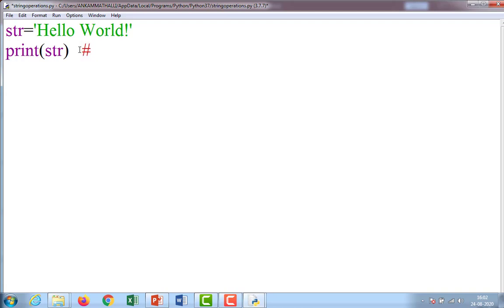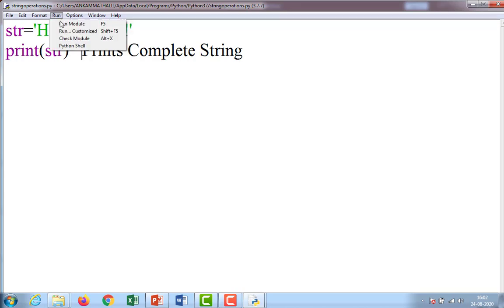Here this hash acts as a comment. Suppose if we remove this and execute, see what happens.